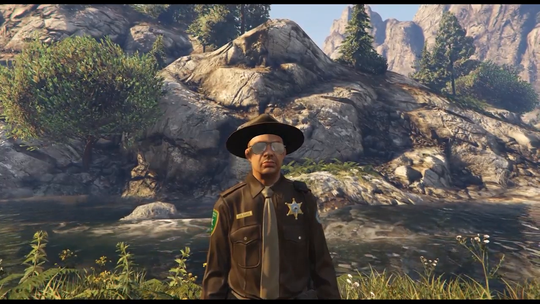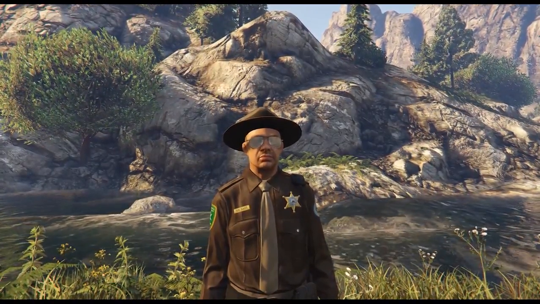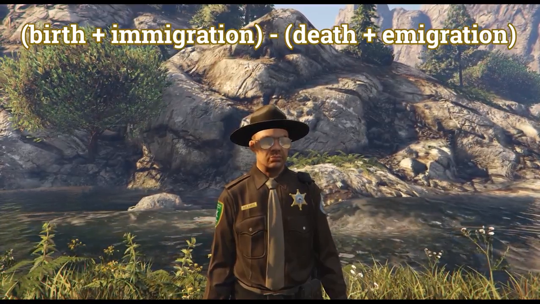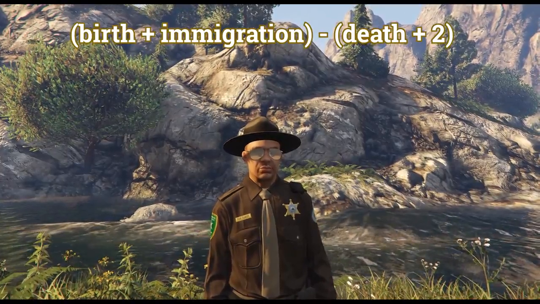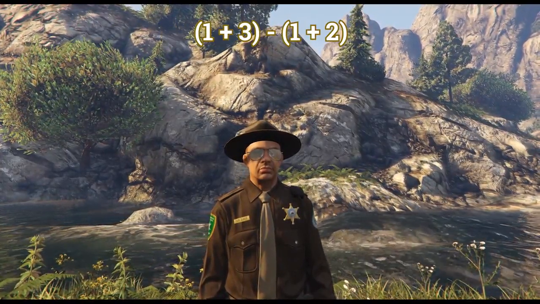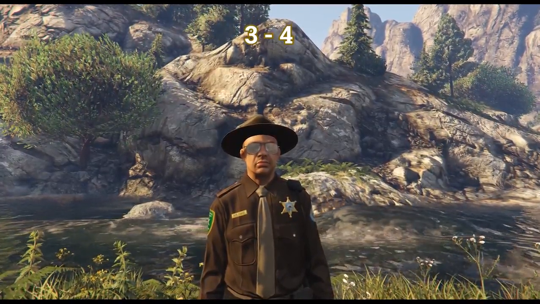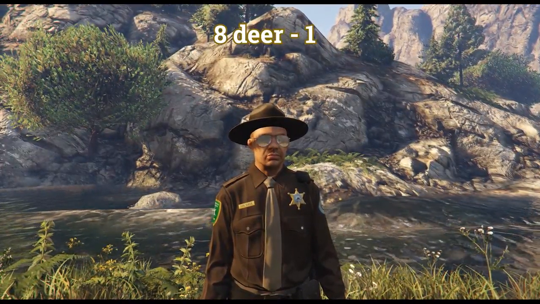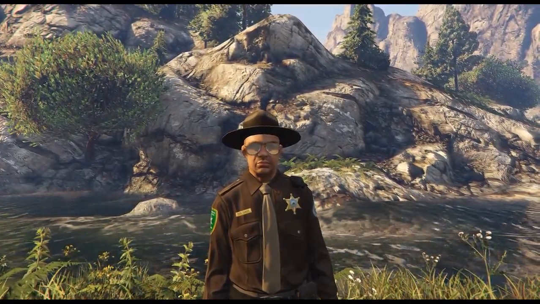Hey Ranger Dave, how do you calculate the population size given these 4 factors? Good question. With the simple formula birth plus immigration minus death plus emigration. We started with 8 deer, right? 2 deer emigrated, 3 deer immigrated, 1 deer died, and 1 deer was born. 1 plus 2 minus 3 plus 1 equals 3 minus 4 equals negative 1. 8 deer minus 1 gives us a population of 7. That, folks, is how you calculate population size.